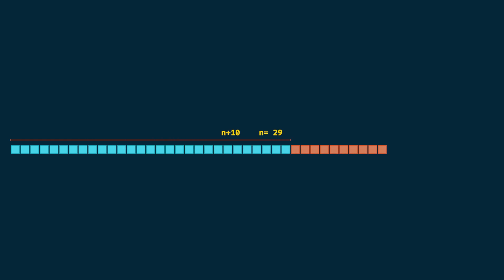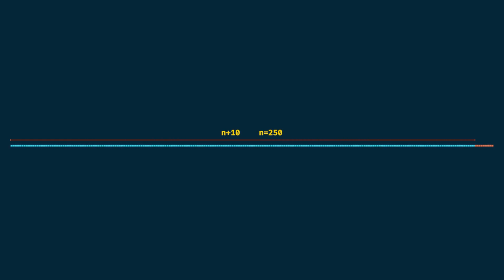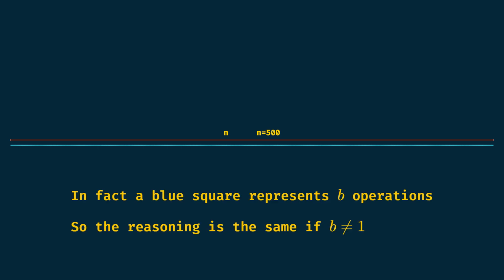For instance, here a single square represents an operation. Let's say our algorithm has n plus a constant number of operations. No matter what the constant number of operations is, when n goes high, that constant number of operations becomes insignificant. So we could discard it from the total count for big values of n. And like we just said before, here the value of b doesn't matter, since a faster computer could crunch the numbers faster, or a better version of the algorithm would lower that value b.